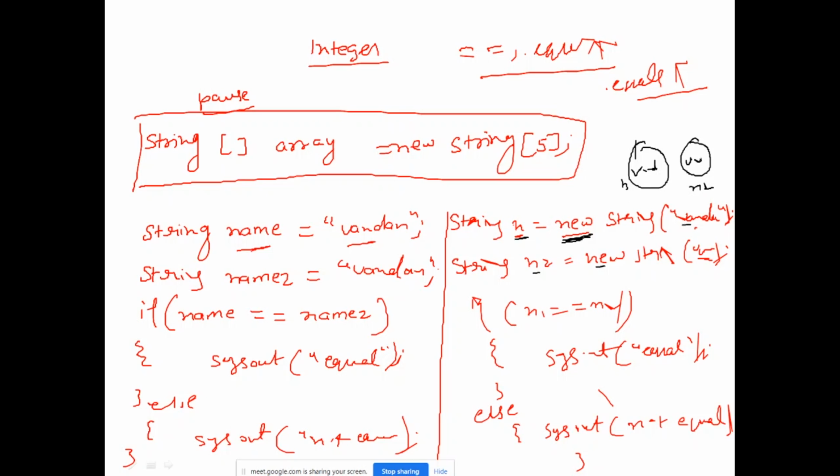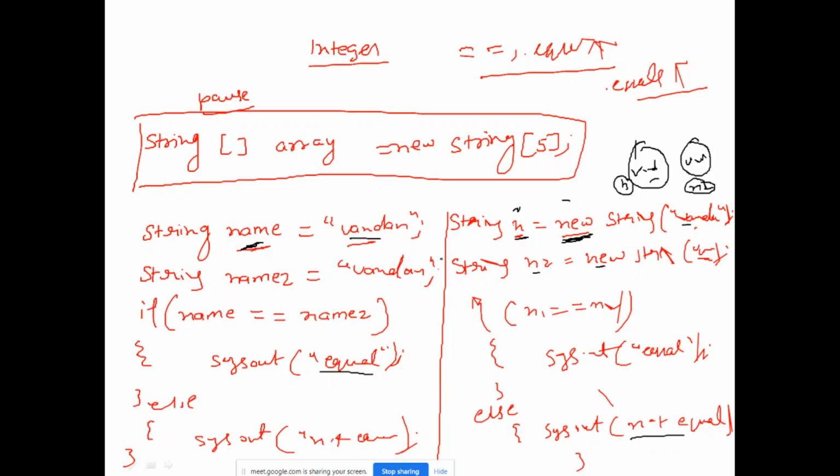Here also storing Vandan. Both are same, but if I compare n1 is equal to n2, these references will be compared, these addresses will be compared, right? But addresses will never be same, that's why it will come to the else part, right? And here I am assigning value to this name variable, so these values will be compared, so the answer will be equal, right? But here the thing is different. Here is the new keyword, a new keyword will be assigning an address reference, that's why it's called a reference variable.